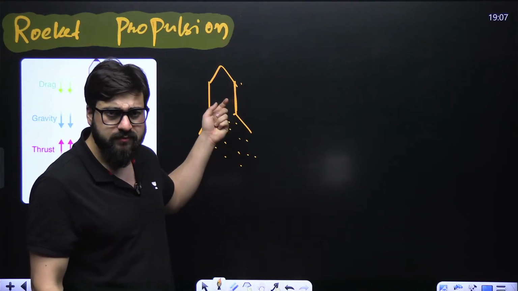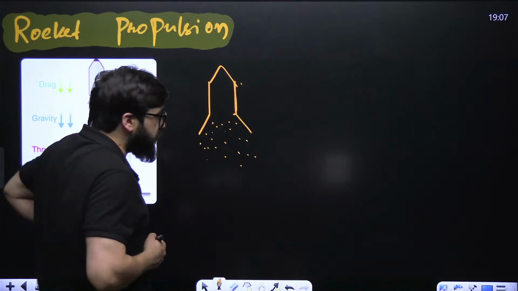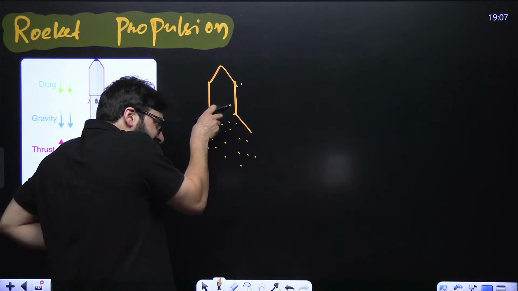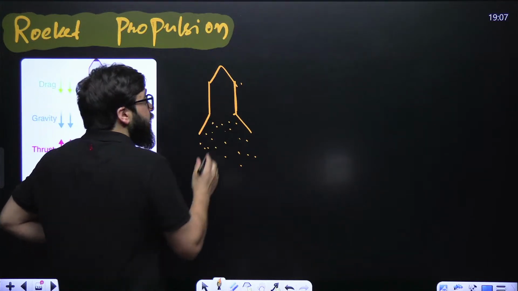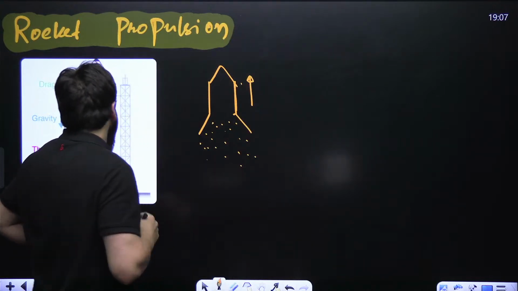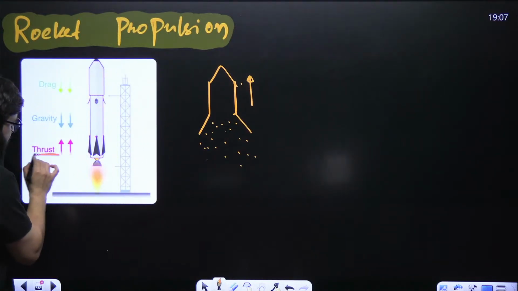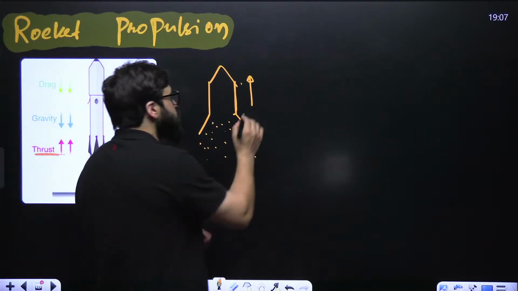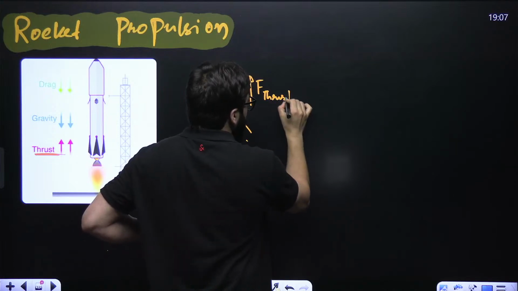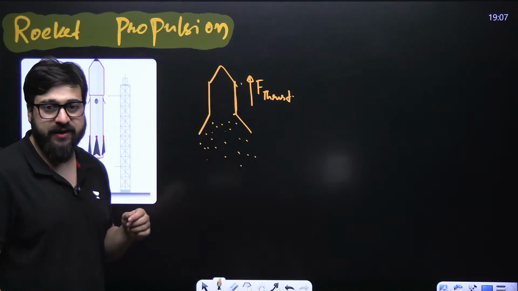Once it burns the fuel, it sends out those exhaust gases. Because of that, it is being pushed in the upward direction, and that gives what we call the thrust. So it gets this thrust, it gets pushed in the upward direction.